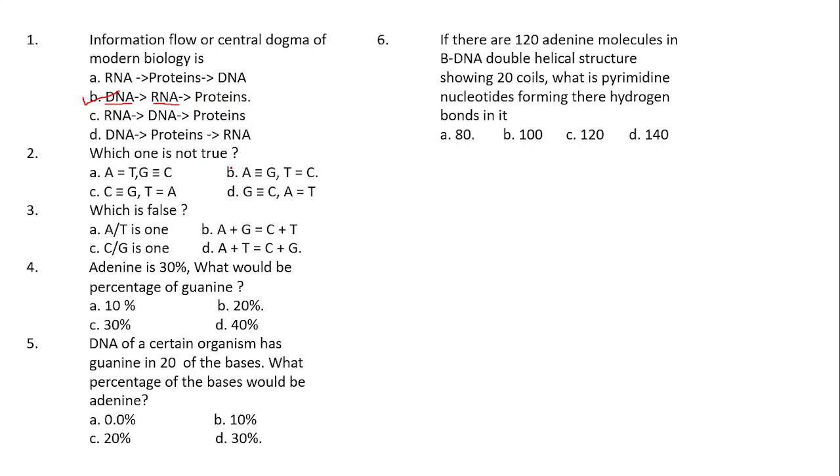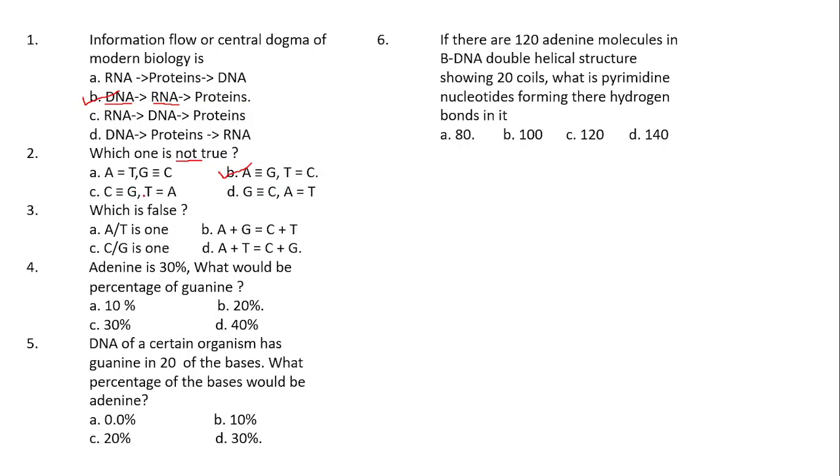Which one is not true? Option A: adenosine binds with thymine and guanosine binds with cytosine. Here, see, adenosine binds with thymine, it is correct, that too with 2 hydrogen bonds, it is perfect. Then guanosine binds with cytosine with 3 hydrogen bonds, it is correct. But what they have asked is which is not correct. So option A is correct here. What about option B? Adenosine binds with guanosine, no, it is wrong. Adenosine binds with thymine, right? Then this is not true. That means this is the correct answer here.